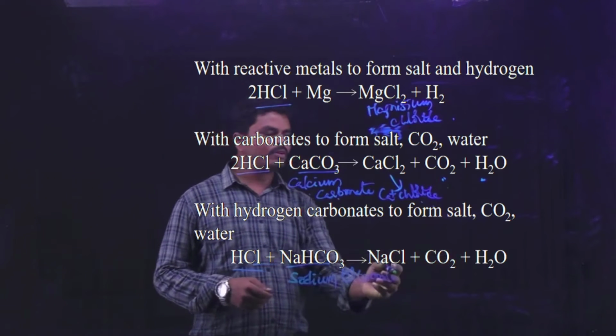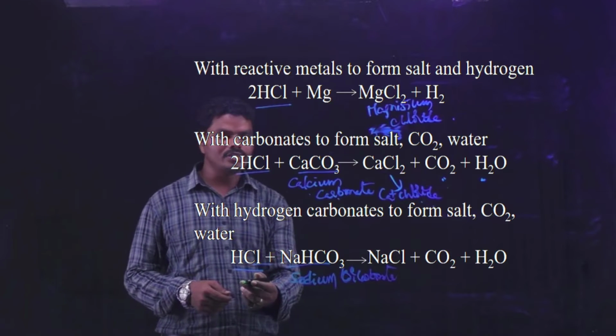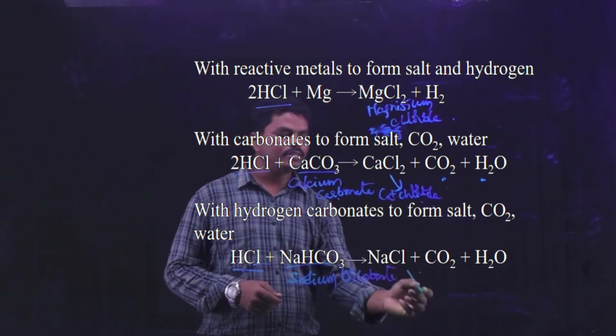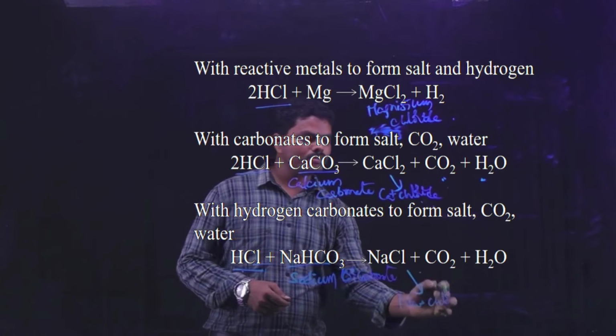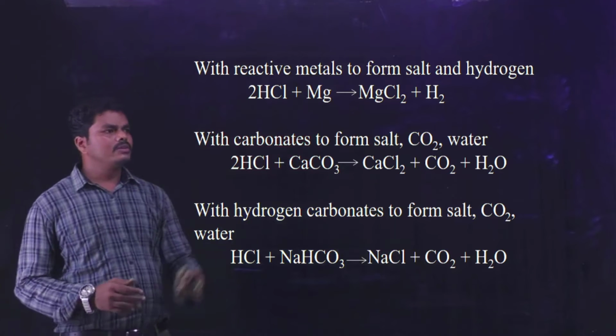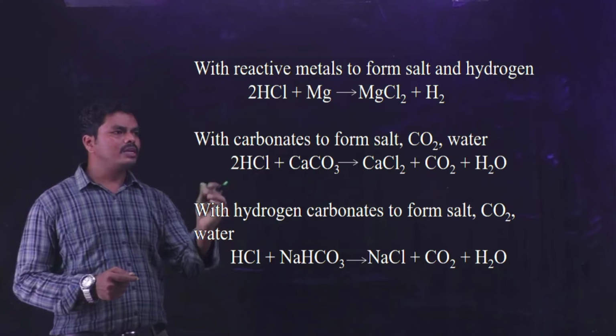That means when the hydrochloric acid is reacted with the sodium bicarbonate, then it forms the NaCl, sodium chloride as the salt, carbon dioxide and water.